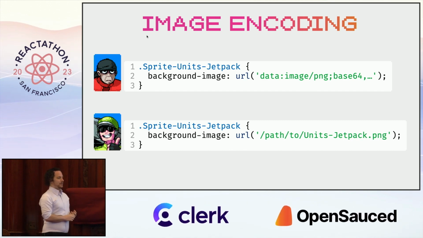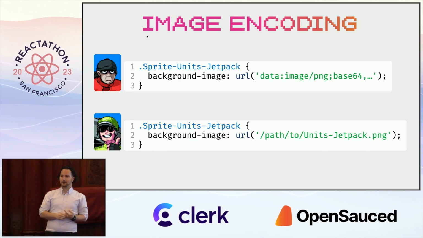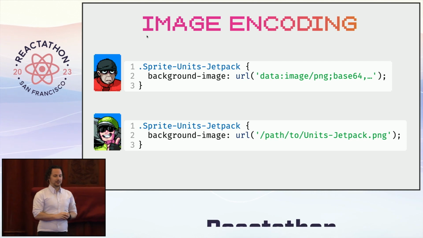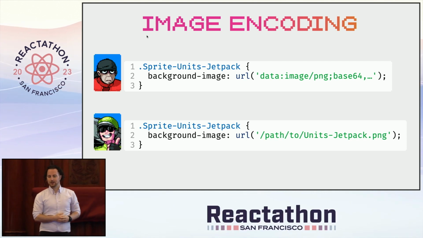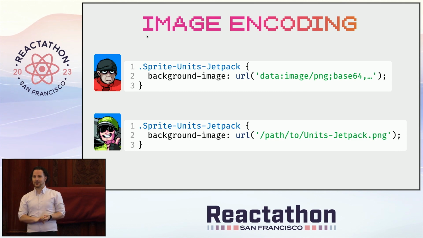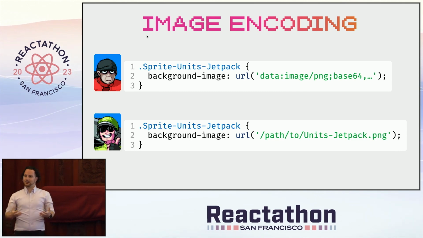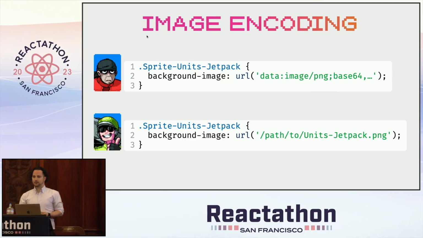And I learned that Chrome has a cache for base64 encoded images inside of a CSS file, but Safari doesn't. So every 180 milliseconds, Safari would look at this base64 encoded string and be like, never seen that before, let's figure out what that looks like, decode the base64 string, turn that into an image, and then render it. And obviously that didn't work so well. So what I did is I deleted my image processing pipeline and just went back to regular PNGs, and that gave me like 10 to 15 FPS in Safari.